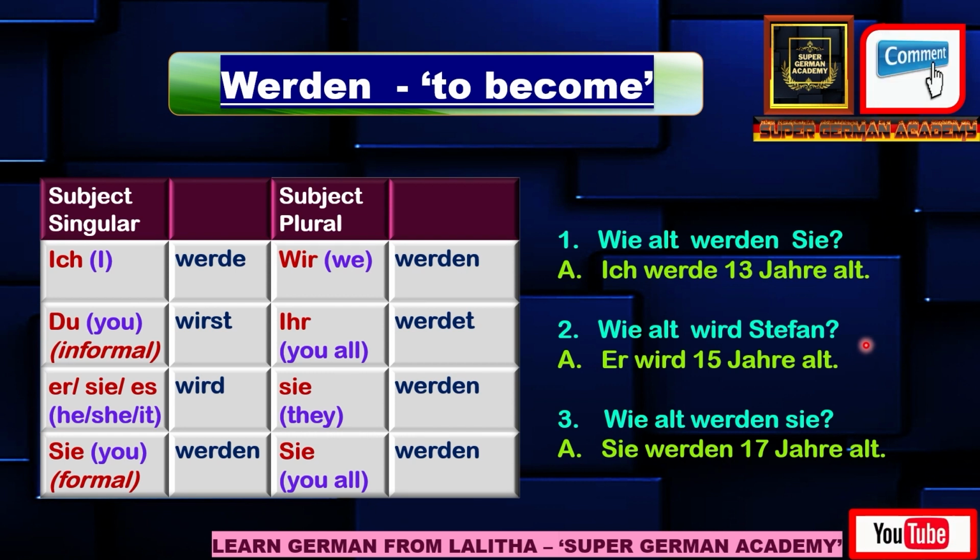"Wie alt wird Stefan?" How old does Stefan become? "Wird 15 Jahre alt." He becomes 15 years old. Third one, "Wie alt werden sie?" It means how old do they become. Here s is a small letter and the conjugation werden is used. That is in the plural form, no? So this is how old they become. "Sie werden 17 Jahre alt." It means they become 17 years old. So this is how the werden verb will be used to ask about the age or to tell about the age of a particular person.